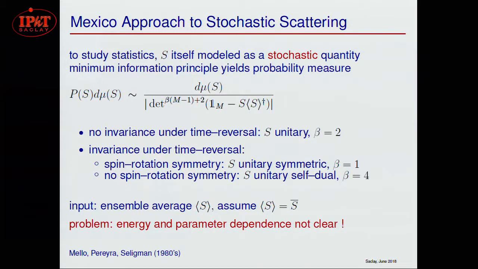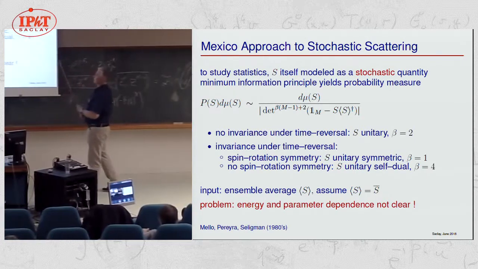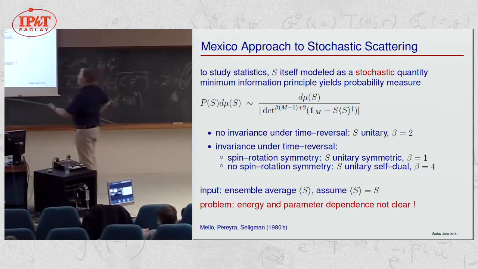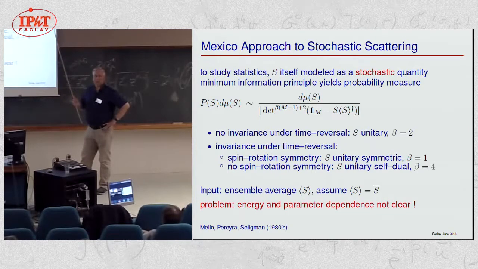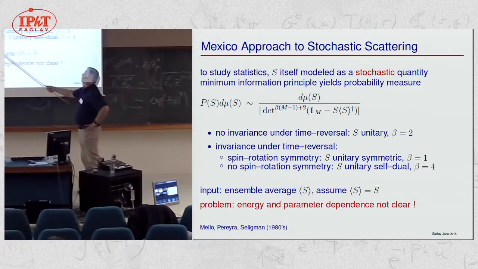Now very often the target is chaotic or complex in some sense, which means we can try to resort to statistical modeling. And a very beautiful approach is the so-called Mexico approach to chaotic scattering or stochastic scattering. So we assume that the S matrix itself is a random object, a random matrix, and the maximum entropy principle then gives us some probability measure.